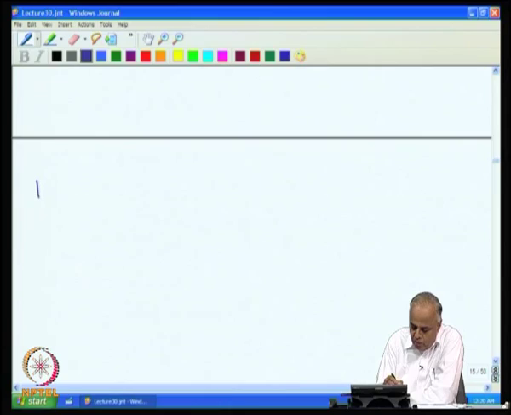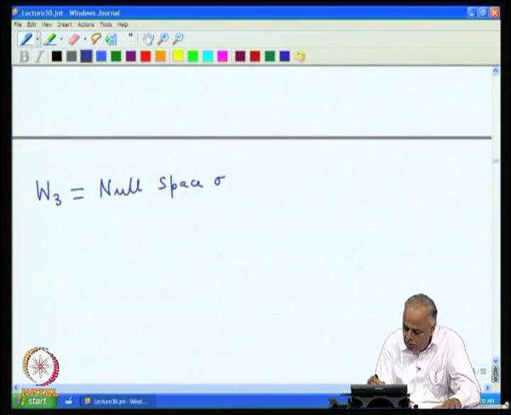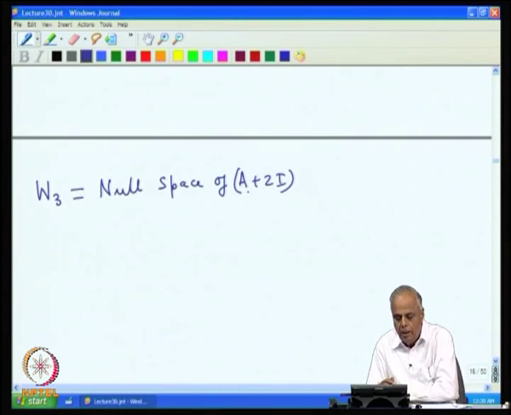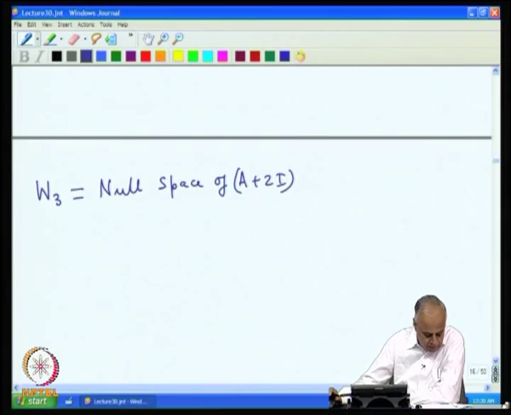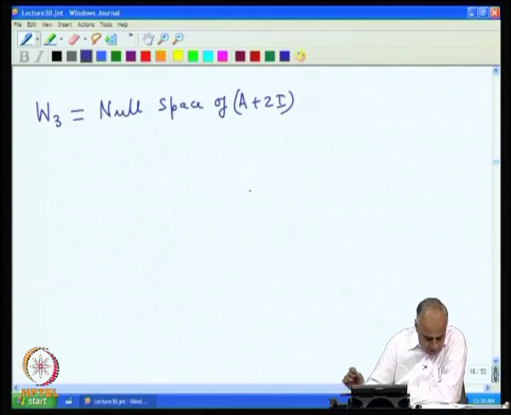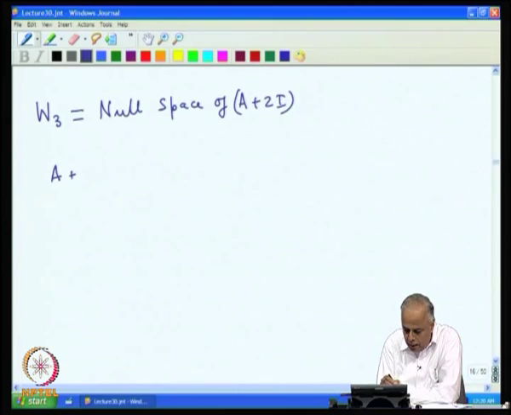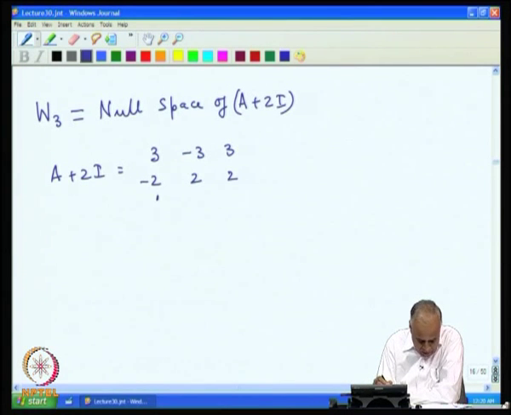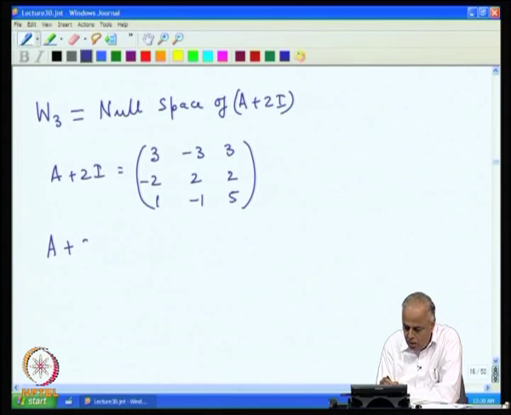Therefore G 2, which is the dimension of W2, is 1, because there is a basis consisting of exactly one vector. Finally, we find W3, which is the null space of A minus lambda 3 I, and lambda 3 is minus 2, so we have A plus 2 I. With the given matrix, you just add 2 to the diagonal, you get this matrix, and we want to solve A plus 2 I x equal to theta 3.